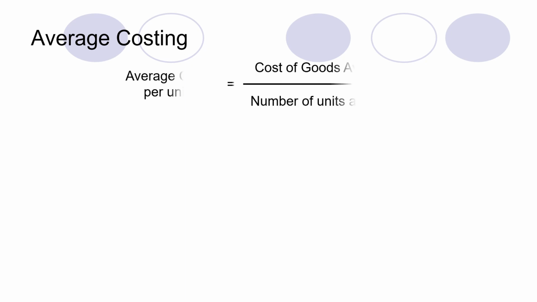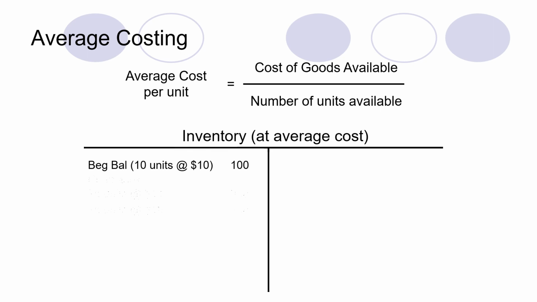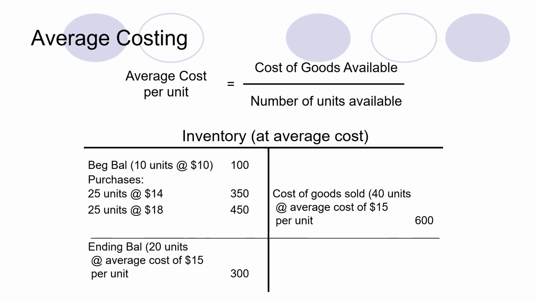640. The second method is the average cost method, and in the average cost method we first have to determine the average cost, which is determined by dividing the cost of goods available by the number of units available. Cost of goods available comes from the addition of purchases and the amount of beginning inventory, along with the number of units available. As the question suggests, the total cost of goods available is 900, and there are 60 units available. So 900 divided by 60, we get